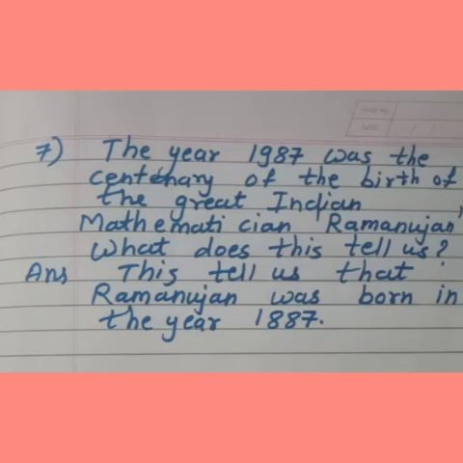And the seventh question is, the year 1987 was the centenary of the birth of the great Indian mathematician Ramanujan. What does this tell us? Answer is, this tells us that Ramanujan was born in the year 1887. So please refer to these question answers and write properly.